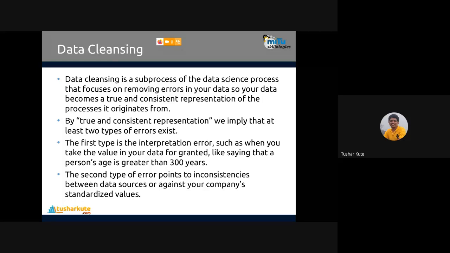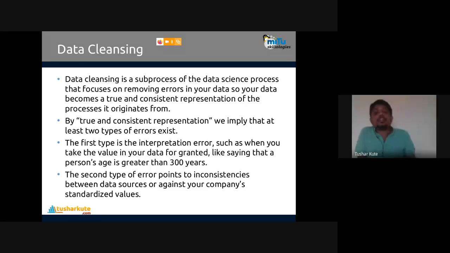How will data contain errors? The first type of error is called an interpretation error, and the second is called inconsistencies. Interpretation error is such as when we take the value in your data for granted. Let's say a person's age is greater than 300 years. Possible? Obviously not. Marks of a student in negative: not possible.